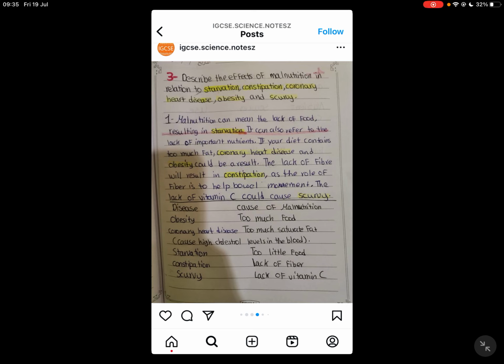Coronary heart disease, we're just going to explain it easily now. Coronary heart disease means there is too much saturated fat, so there are blockages. It has to do with the heart, of course. Starvation is basically no food, too little food. Malnutrition can mean the lack of food resulting in starvation, but it can also refer to the lack of important nutrition. If your diet contains too much fat, especially lots of saturated fats, coronary heart disease occurs. And also obesity, because it could be a result of many fats.